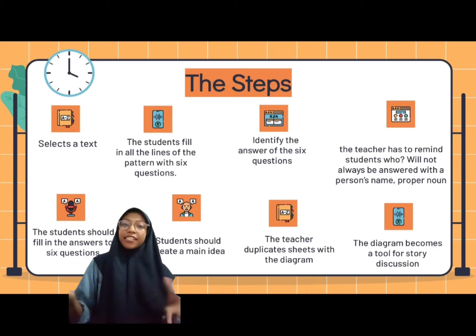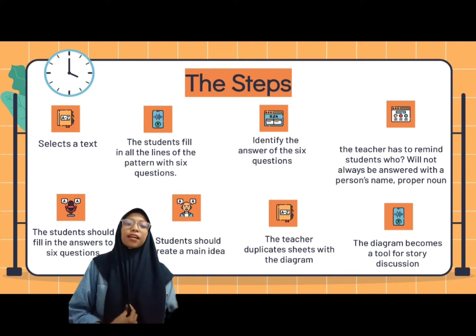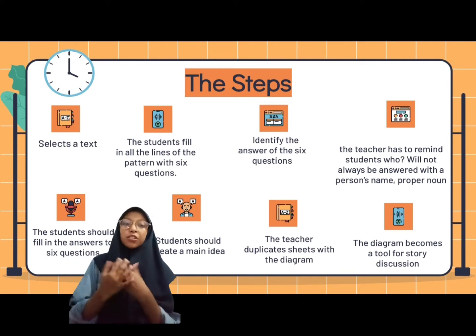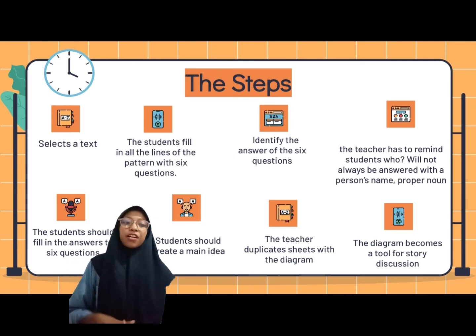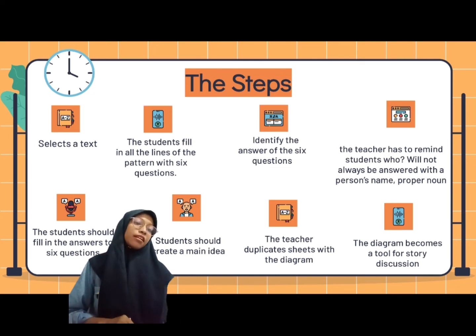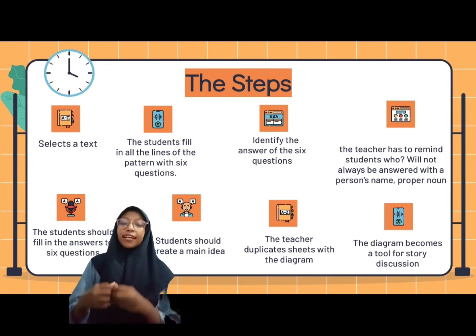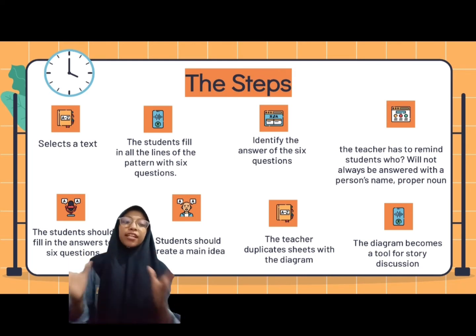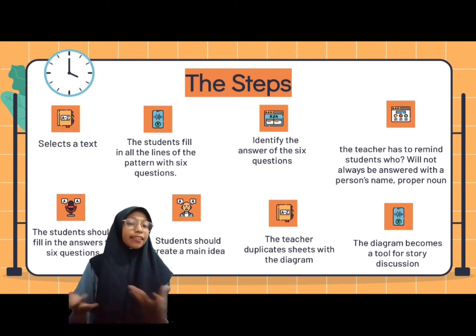Okay, the next material is about the steps of herringbone technique. According to Edward 2003, there are some steps of the herringbone technique. The steps can be seen on the slide. The first is select a text. The second is the students fill in all the lines of the pattern with 6 questions. The third is to identify the answer to the 6 questions while they are reading the text.